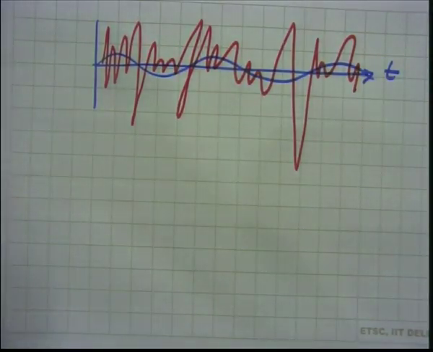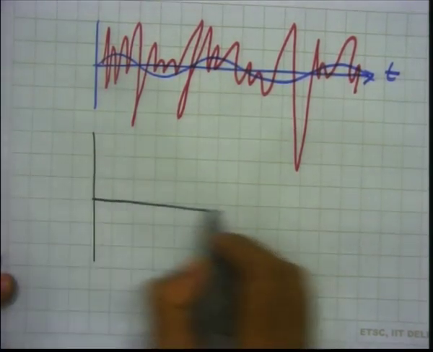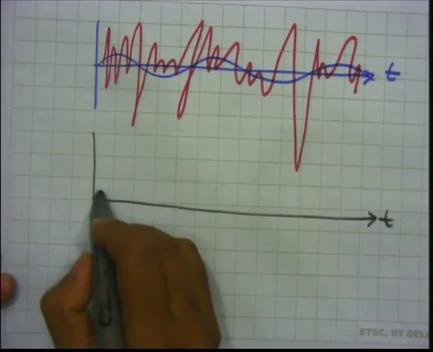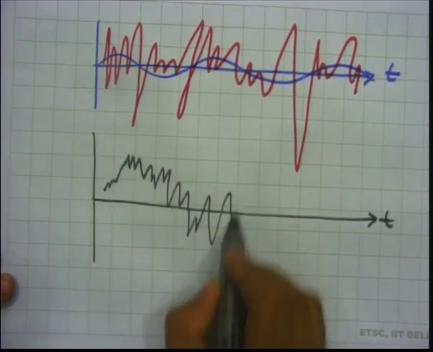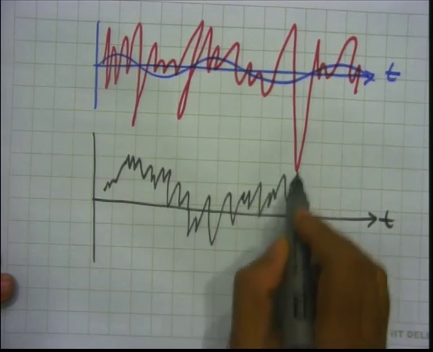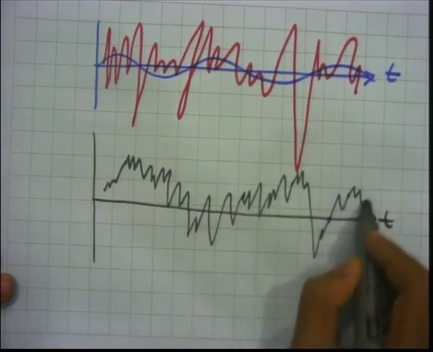Then when we add the signal and noise, we get something like this.